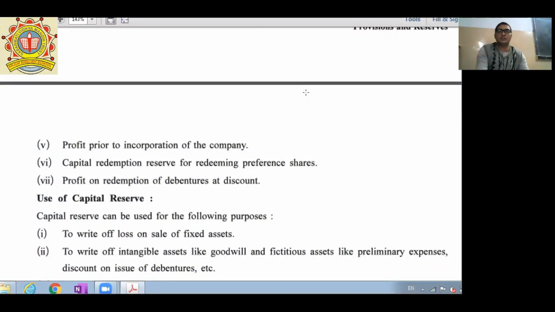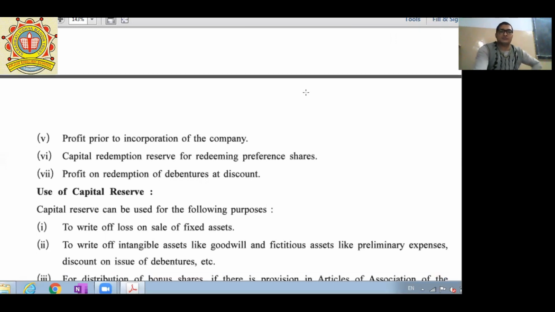Profit prior to incorporation of the company. Profit prior to incorporation means that before the formation of the company, there was some routine business that the company carried out and earned a profit from it. So it is called profit prior to incorporation of the company. Capital redemption reserve for redeeming preference shares, and profit on redemption of debentures at a discount.